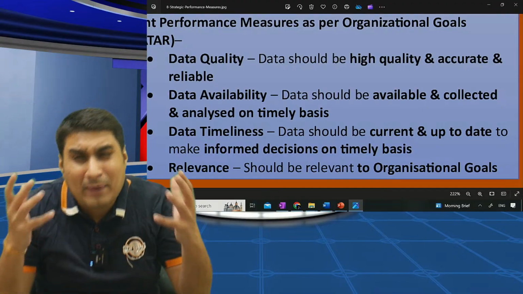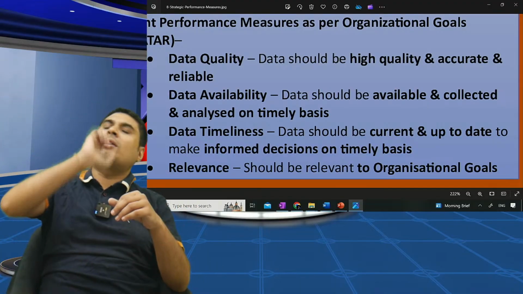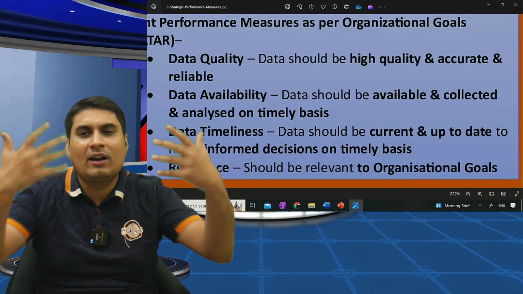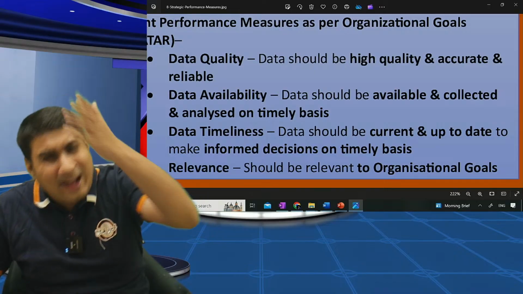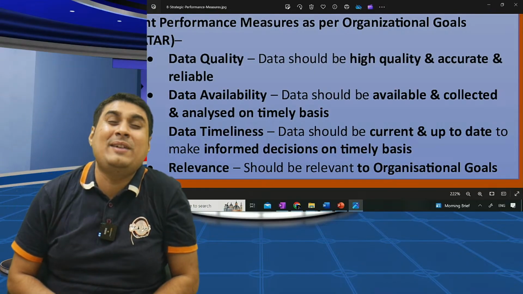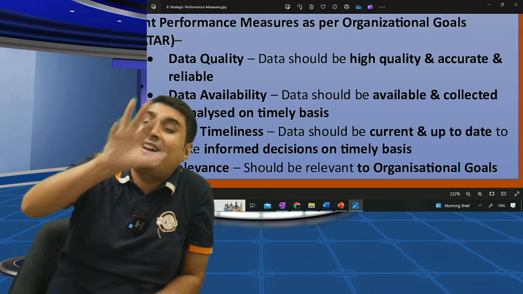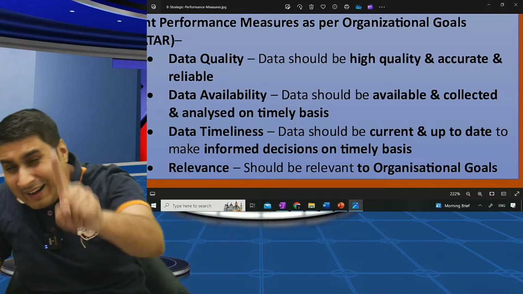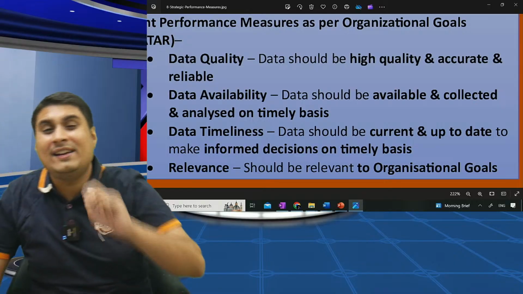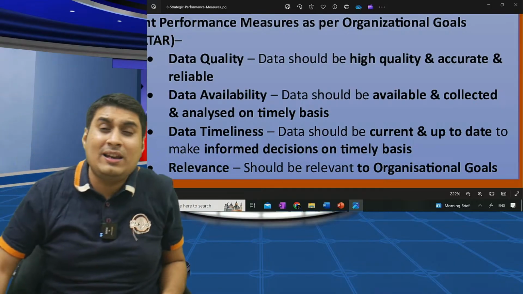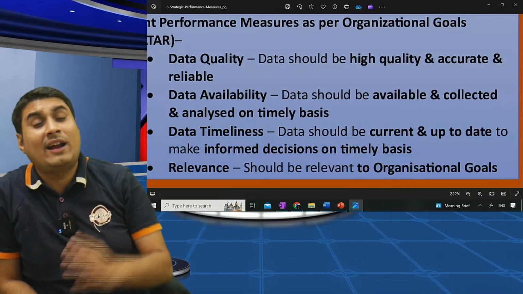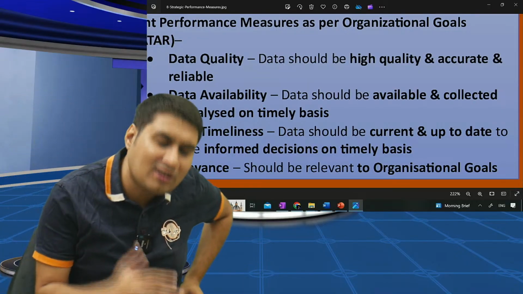Third, it should be available timely. I am asking for environmental data: how much carbon emission is there? People say, sir, environment data will take a lot of time. Then how can I keep it as SPM? Whichever SPM I keep, be it financial, etc., data should be available, it should be quality, and it should be available timely, at the right time. What if I get data next year? How will I tell my stakeholder whether I have done better or not? And last, it should be relevant to the goal.